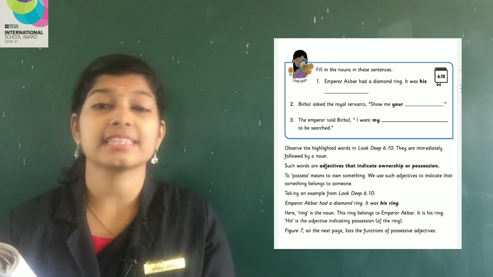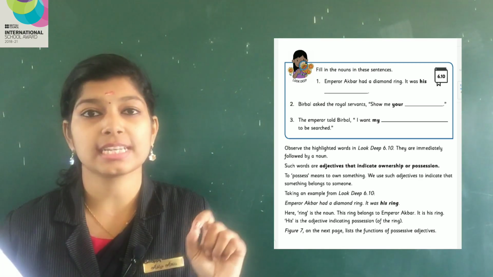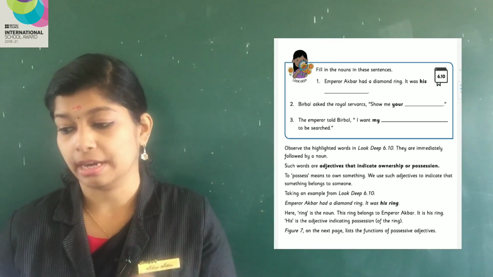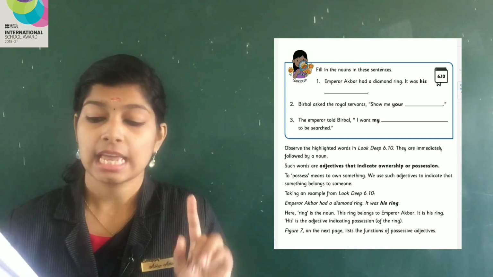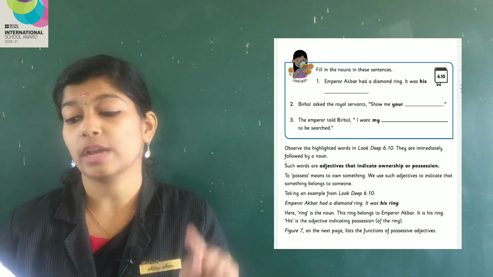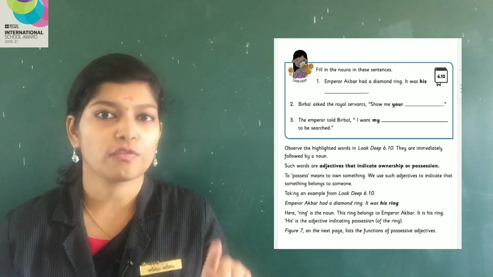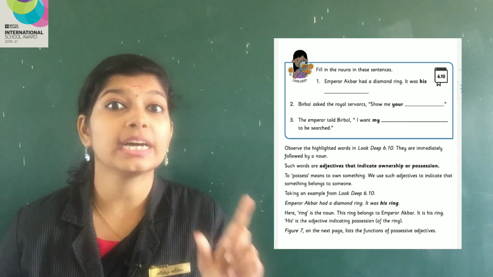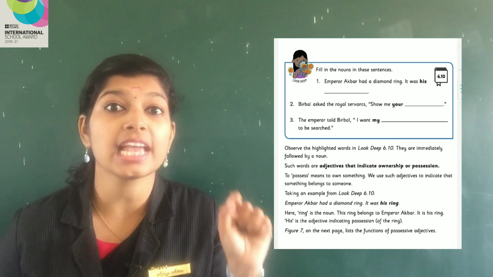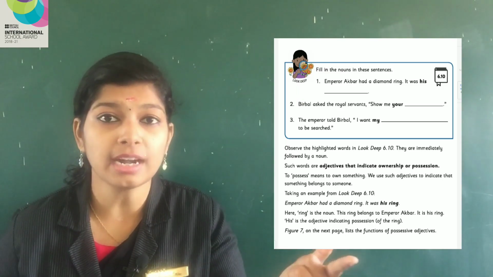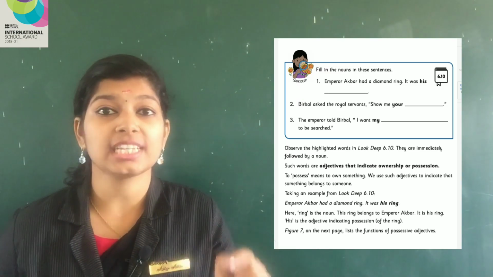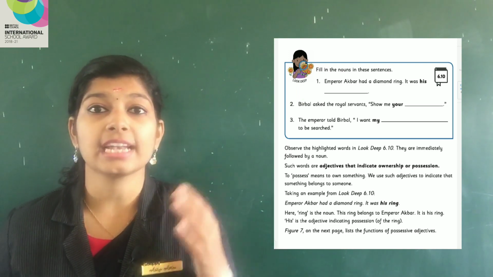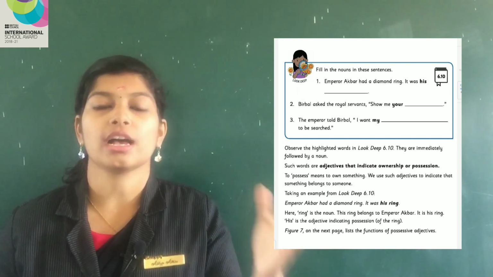Here, ring is the noun because it is an object. This ring belongs to Emperor Akbar. It is his ring. His is the adjective indicating possession of the ring. Which word is showing us that the ring actually belongs to Akbar? The adjective his, H-I-S, shows us that the ring belongs to Akbar.